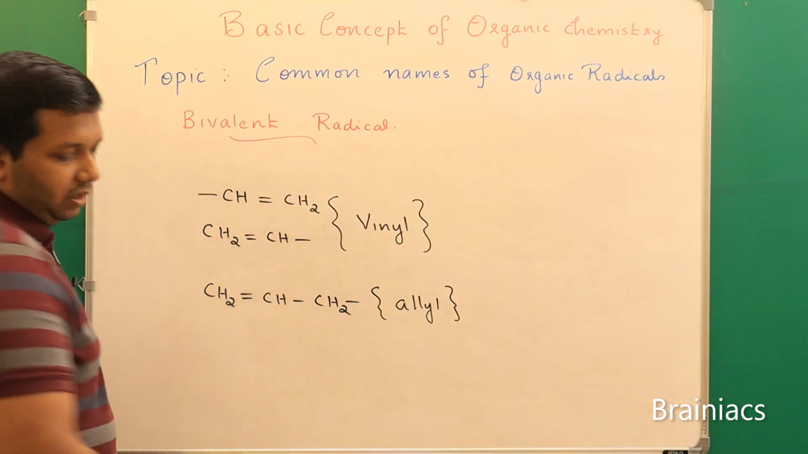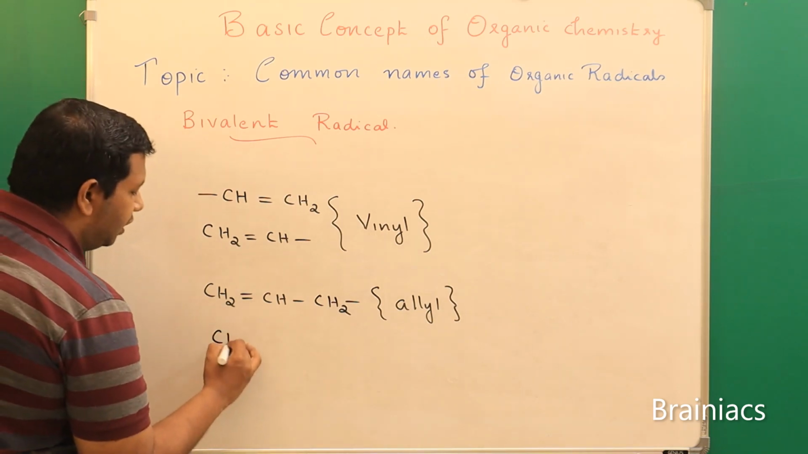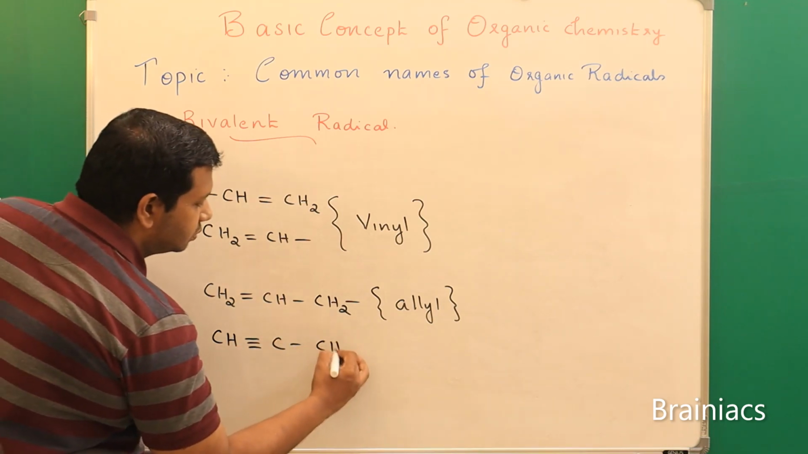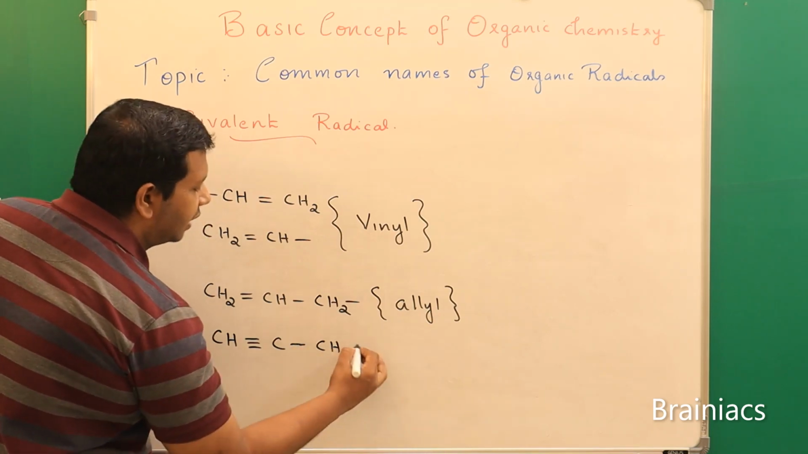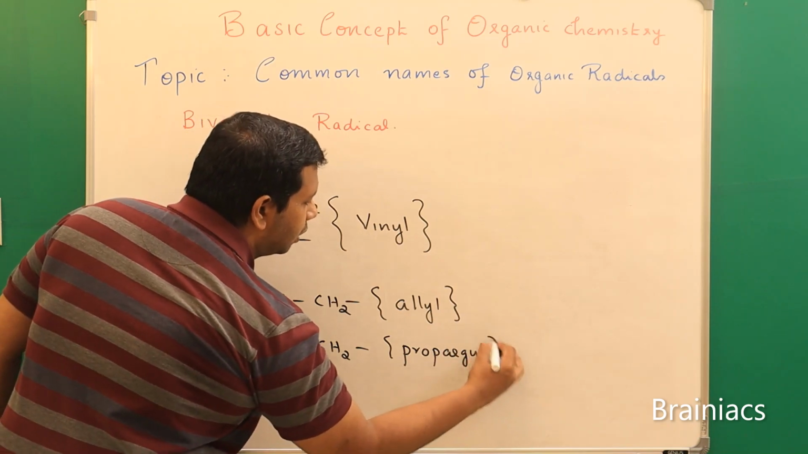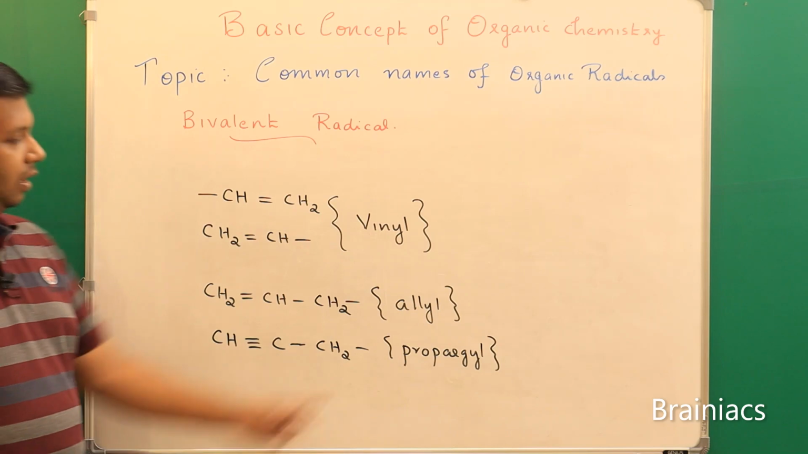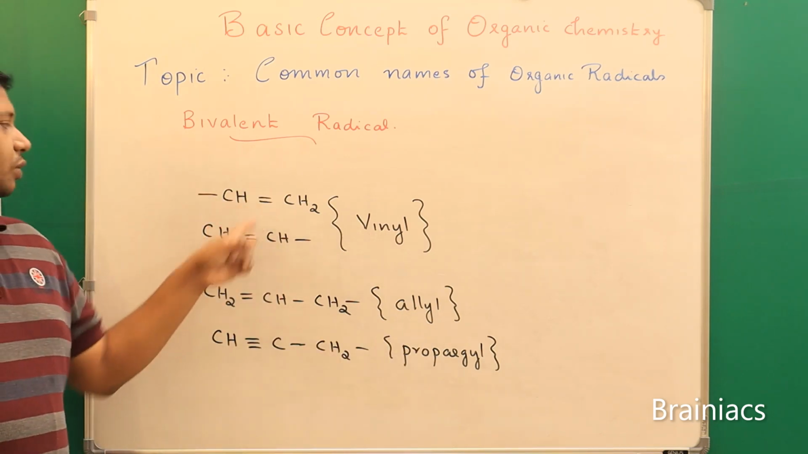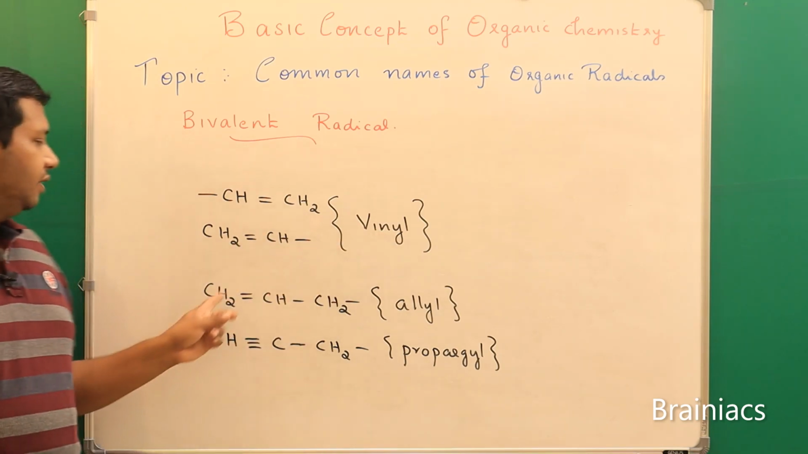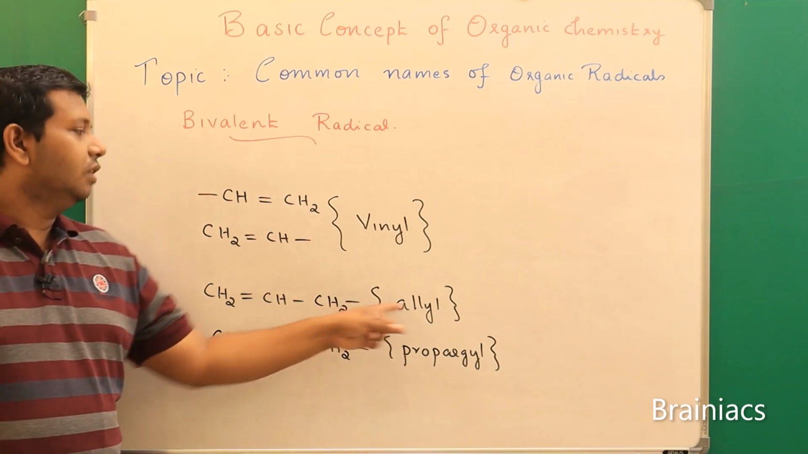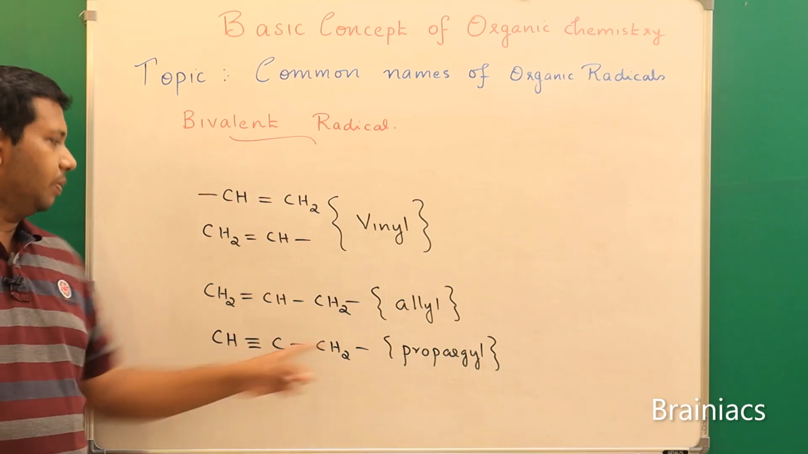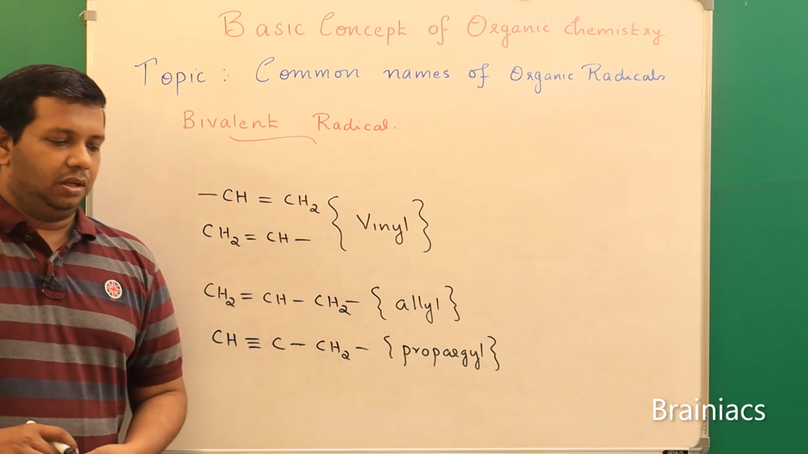We need to learn the third one. When a triple bond comes, CH triple bond C, then CH2, like this, this is called propargyl. So these three are special unsaturated cases. When it is CH2 double bond CH hyphen, it is called vinyl, and CH2 double bond CH hyphen CH2 is called allyl. If a triple bond comes in allyl, very simple, the double bond replaced by a triple bond, then we call it propargyl.